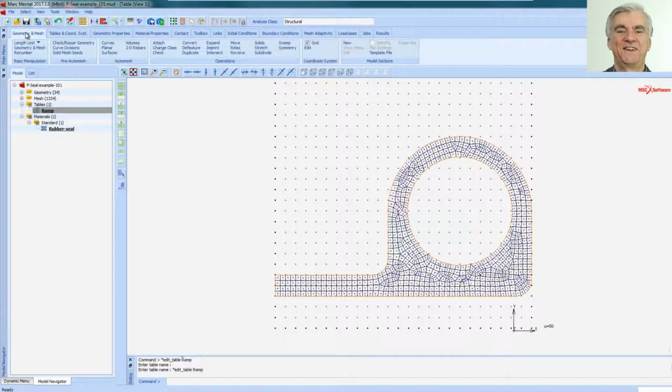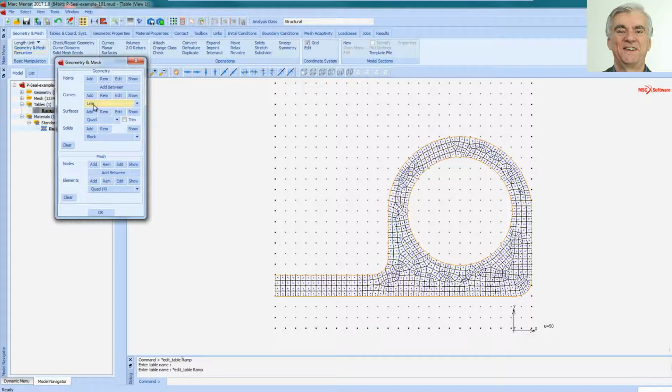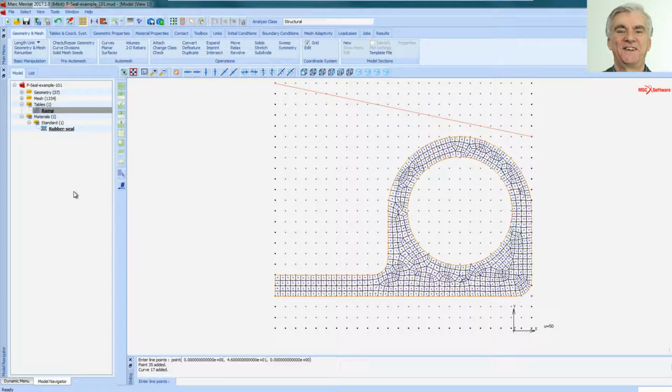Now I'm going to go back into Geometry and Mesh, and I'm going to add a new curve for representing the door. So click on Add, from there to there, let's say. That is going to be our door. Now I'm going to create a contact body from that door.